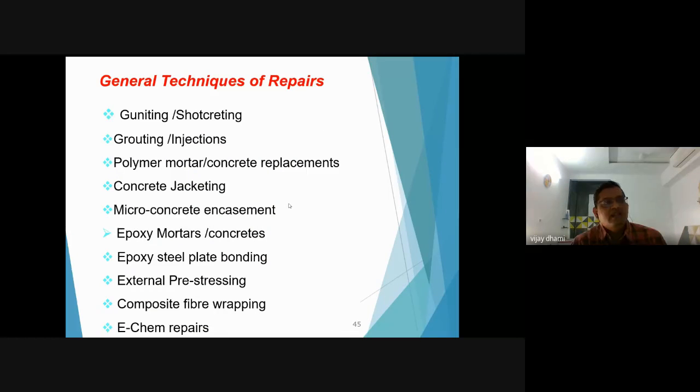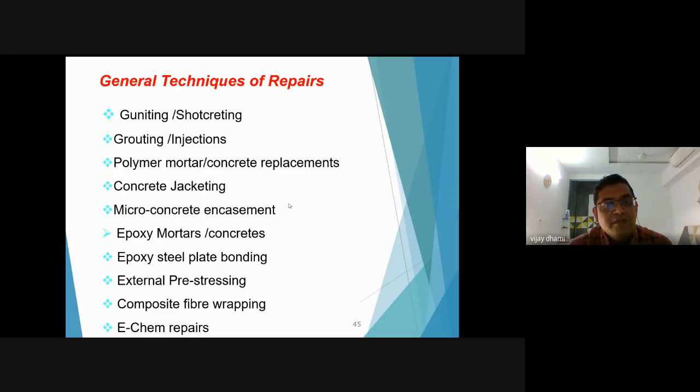Now after seeing the repair materials, we will see the general techniques by which you repair structures. What kind of techniques are available in the market to get structures repaired? First is guniting. Another is grouting. Other techniques are polymer mortar, concrete replacement, concrete jacketing, micro concrete encasement and epoxy mortars.